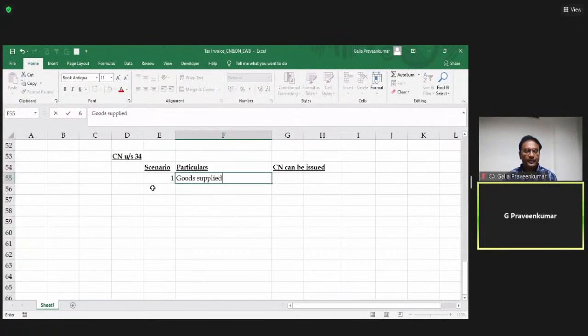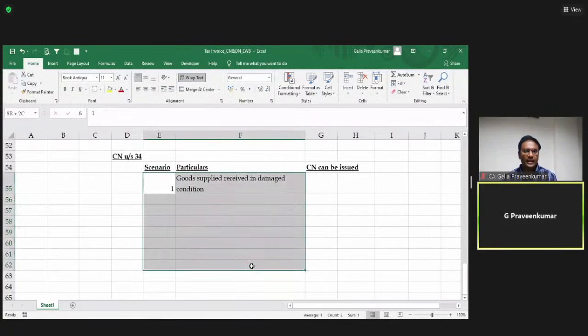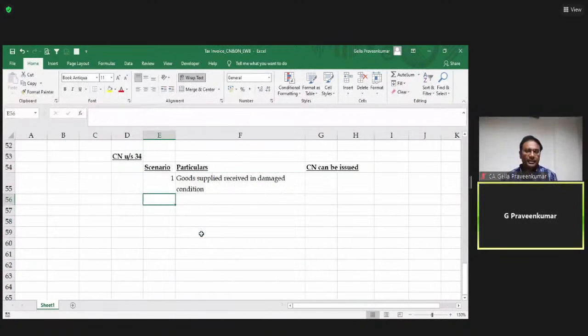Goods supplied are received in damaged condition, by the recipient. Now I'll put the scenario. Meanwhile, I would like all of you to think it over and tell me the answer, yes or no, for point number 1.